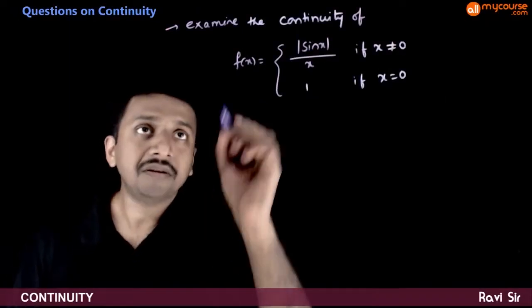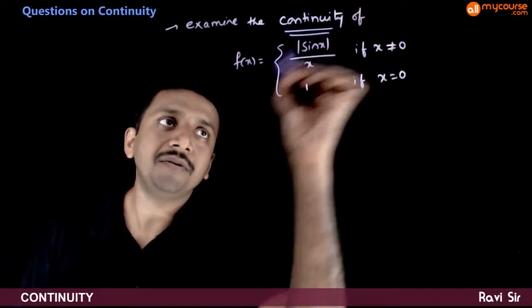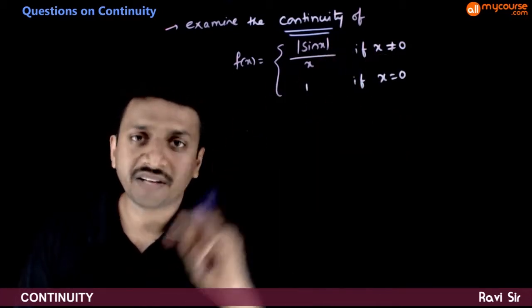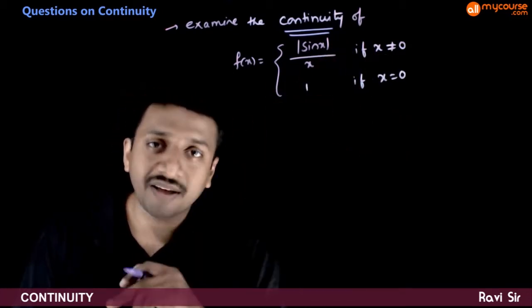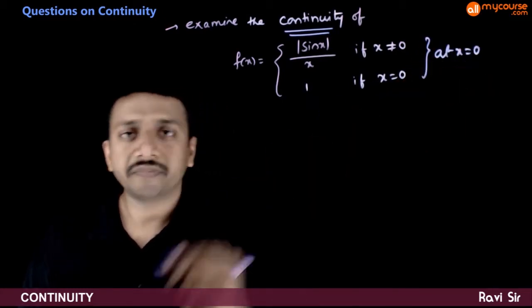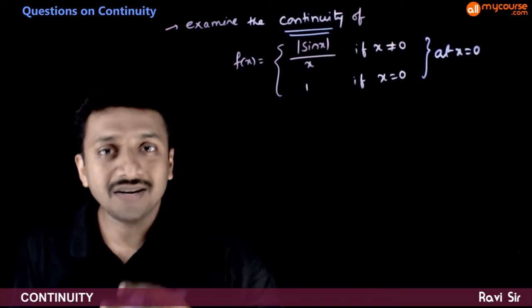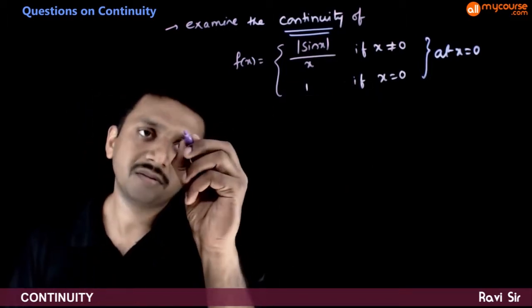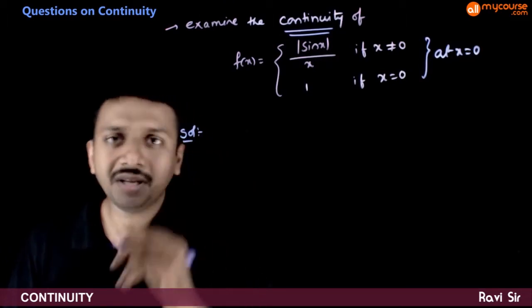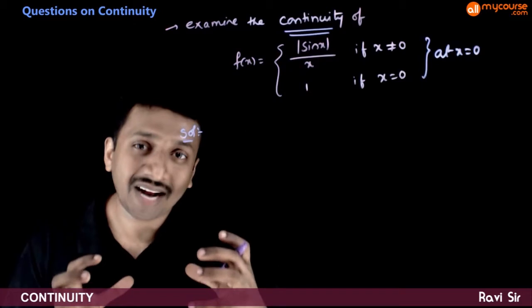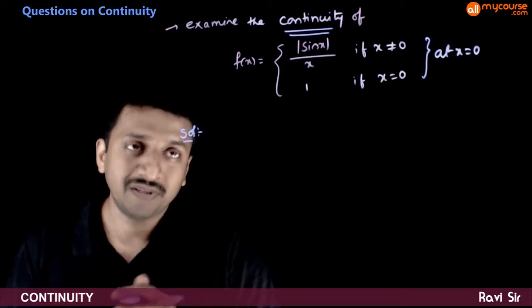In this question, you're asked to examine the continuity of f(x) equal to mod sin x by x if x not equal to 0, and 1 if x is equal to 0, at x = 0. So how do you check the continuity? You have a formula. You need to check whether the condition for continuity holds good or not.